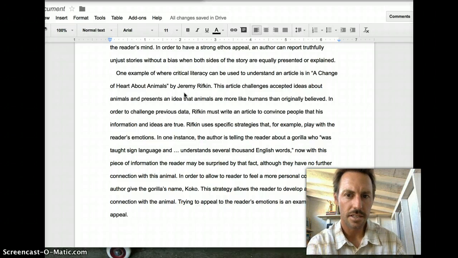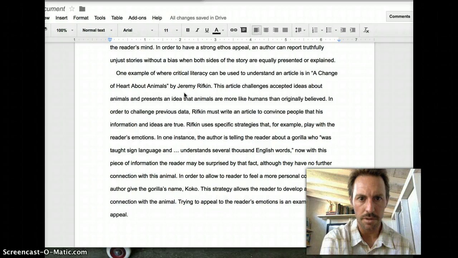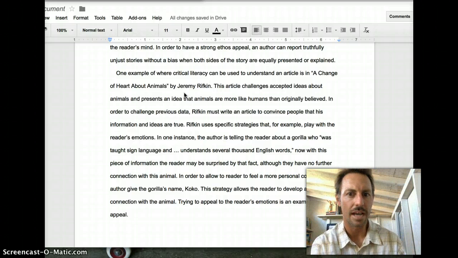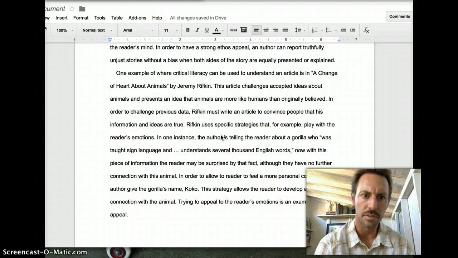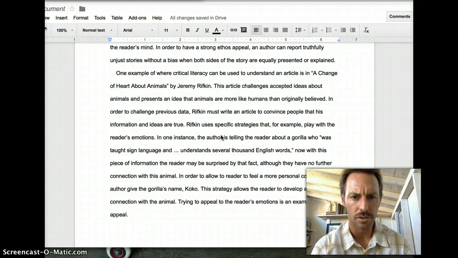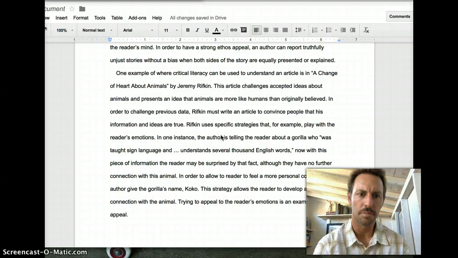This article challenges accepted ideas about animals and presents an idea that animals are more like humans than originally believed. In order to challenge previous data, Rifkin must write an article to convince people that his information and ideas are true. Rifkin uses specific strategies that, for example, play with the reader's emotions.